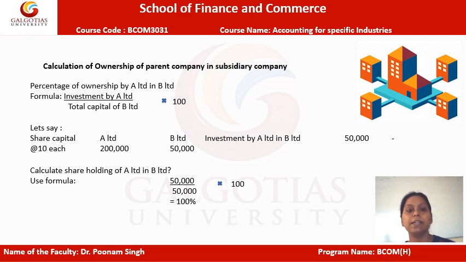Now it could be a possibility that the investment made by the parent in the subsidiary is a certain amount, and the share capital of the subsidiary is even higher than that. So at that point of time, it could be possible that the minority will come into the picture. The minority will be the outsiders who are involved. So outsiders may also be interested in the subsidiary to spend their money in order to get a benefit in the future.